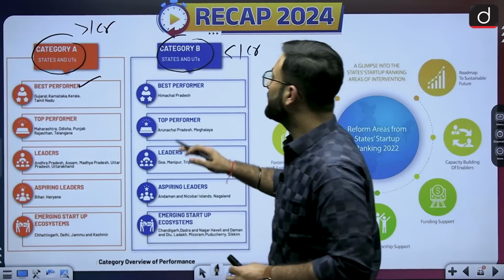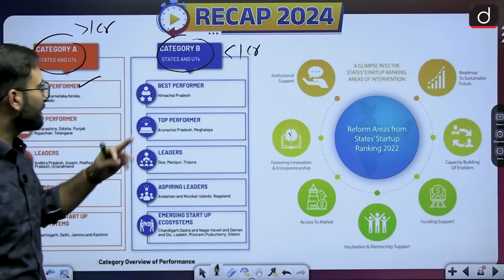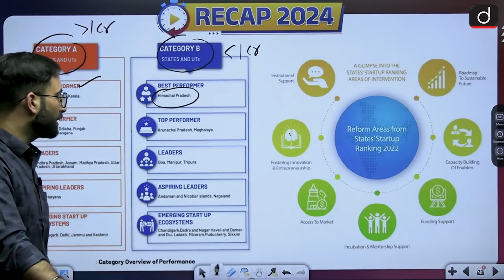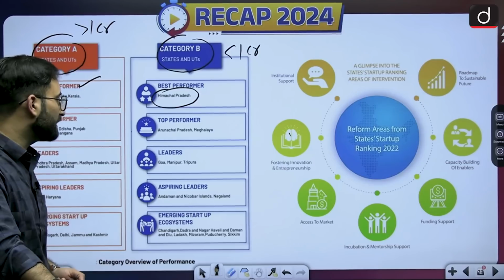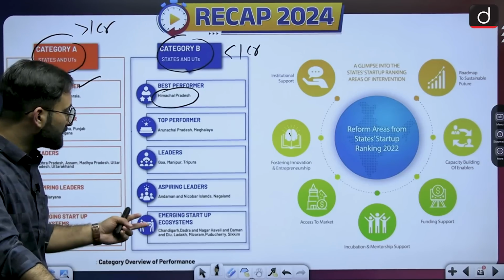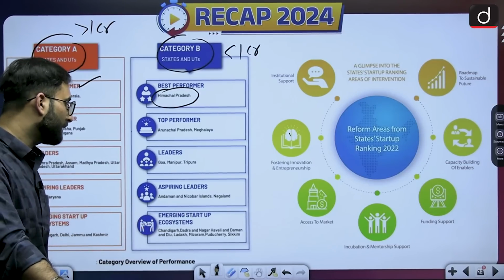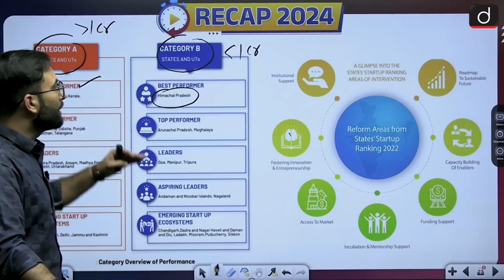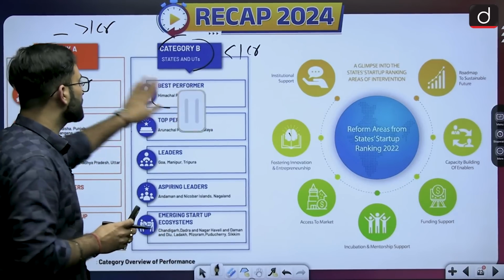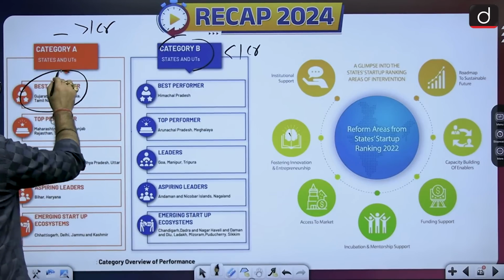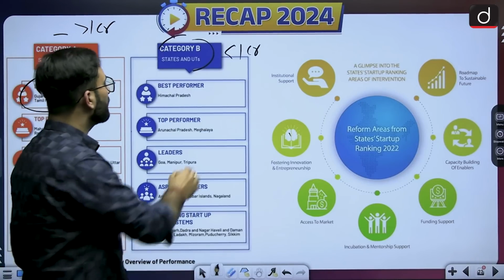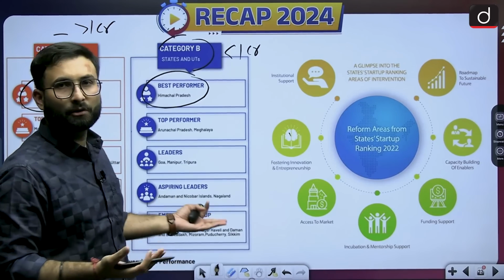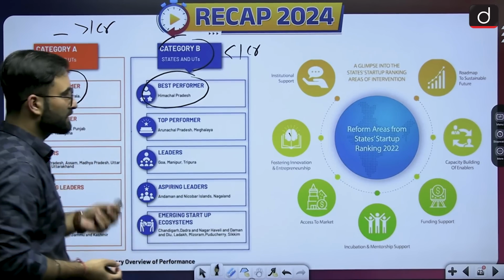Similarly in category B we have the best performer, that is Himachal Pradesh. Top performers are Arunachal Pradesh and Meghalaya. Leaders are Goa, Manipur, Tripura. Aspiring leaders are Andaman and Nicobar, Nagaland. And emerging startup ecosystems are Chandigarh, Dadra and Nagar Haveli, Ladakh, Daman and Diu, Mizoram, Puducherry and Sikkim. You don't have to remember all of them. Just know that the best performers in category A are Gujarat, Karnataka, Kerala and Tamil Nadu, and the best performer in category B is Himachal Pradesh. If you can remember more, that is well and good, but I'm sure that so many names cannot be remembered.